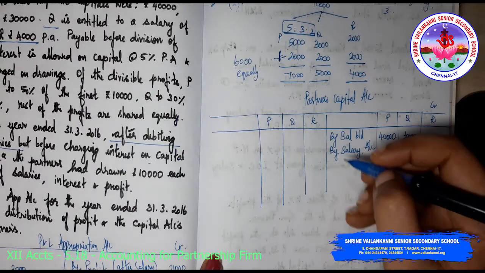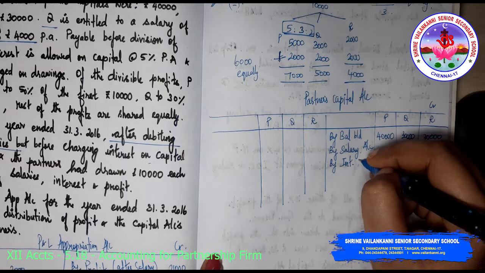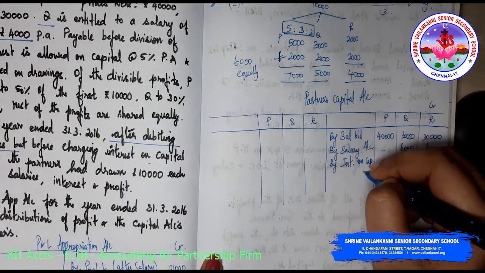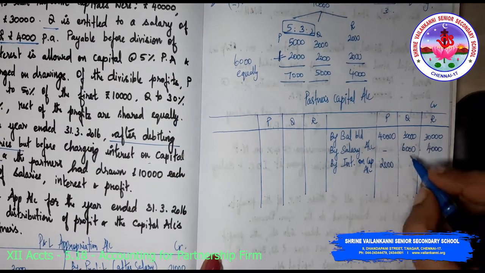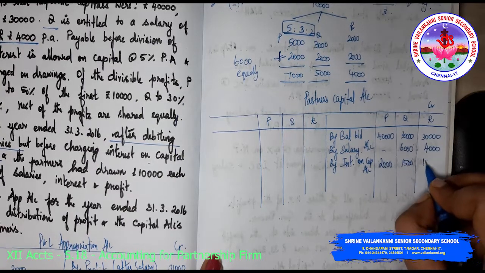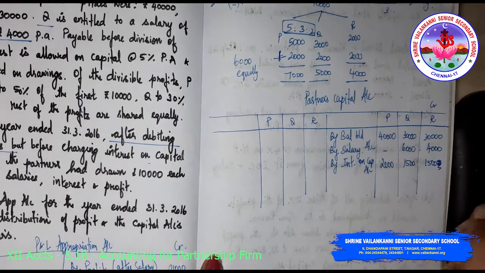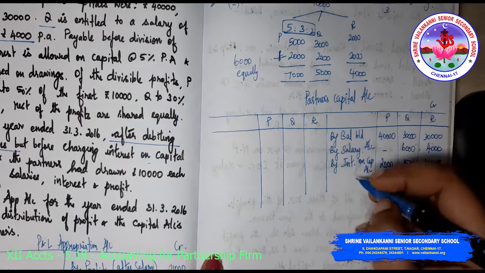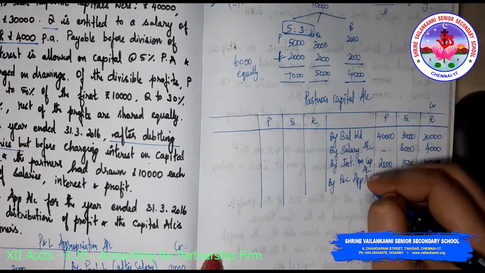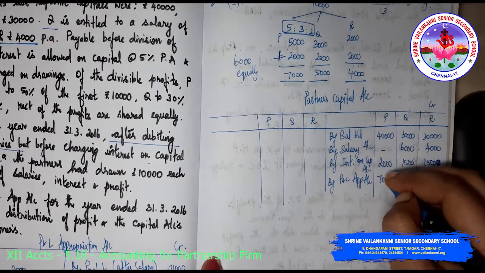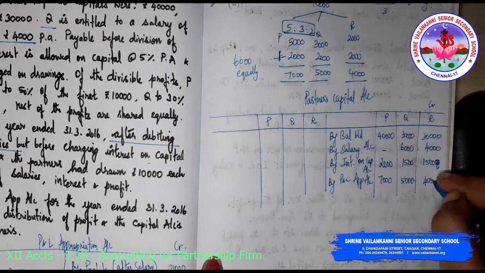After this, by interest on capital. What is the interest on capital? 2,000, 1,500 and 1,500, as we have prepared in the P&L appropriation account. Then finally you have the appropriation of profit from the P&L appropriation account: 7,000, 5,000 and 4,000.